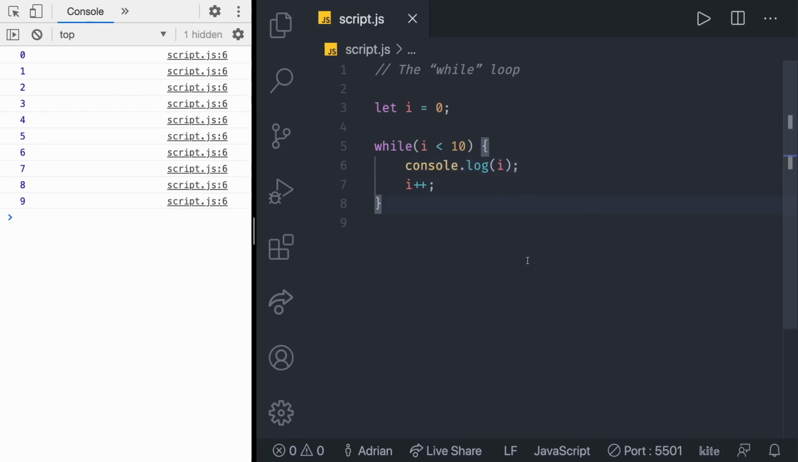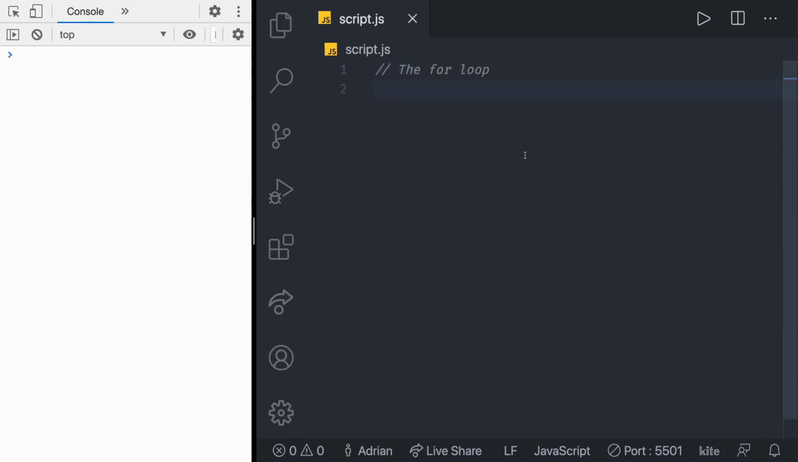The second loop on our list is called the for loop. The for loop is more complex, but it is also the most commonly used loop. It is called a for loop because it runs for a specific number of times. For loops are declared with 3 optional expressions separated by semicolons. So let me show you what the structure is.